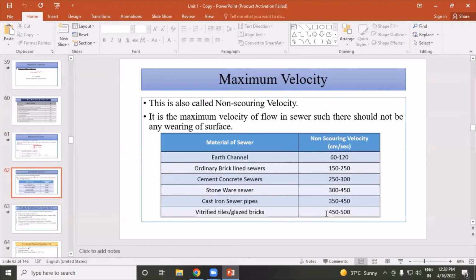So the next point is the maximum velocity. This is also called non-scouring velocity. It is the maximum velocity of flow in a sewer such that there should not be any wearing of the surface. The following is the table: the first column is the material of sewer and the second is non-scouring velocity.